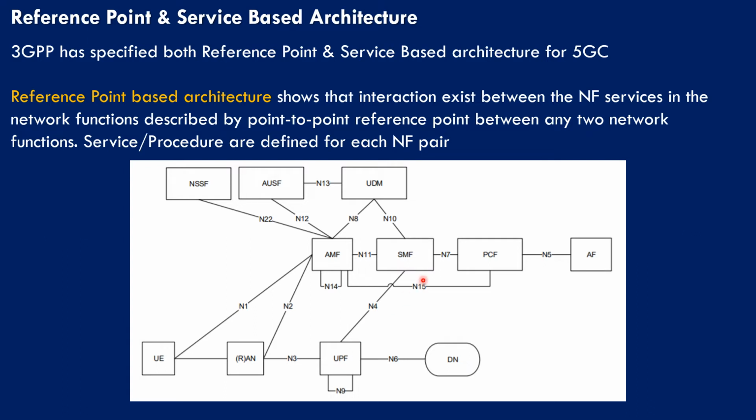Services or procedures are defined for each network function pair. In simple words, each network function is connected to the other network function with a specific interface, and there are certain set of services and procedures defined for each network function pair. In this architecture, we cannot see any common bus. For example, AMF is connected to NSSF, AUSF, UDM, SMF, and at the same time with UE and RAN. And it is connected via different interfaces which are having a specific set of services and procedures.